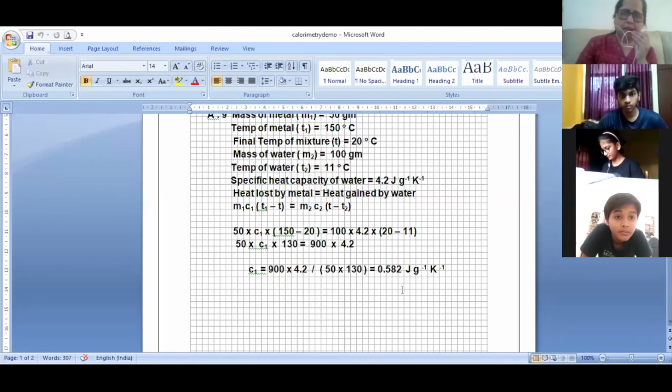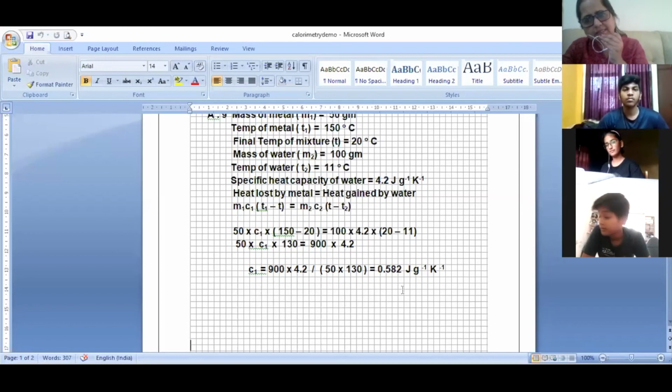How? There is a table, Sid, where the specific heat capacity of each and every metal is given. In your book there are a few things. On the net, you will find everything. So you can find it. Using this, using the principle of calorimetry, very important chapter.